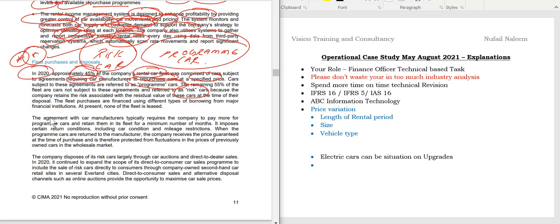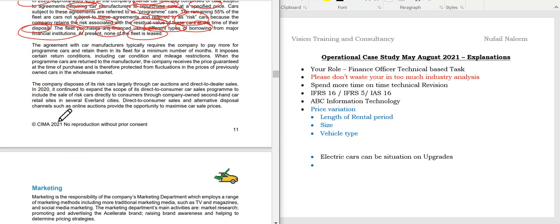The company retains the risk associated with and residual value of these cars at their disposal. The fleet purchases are financed using different types of borrowing from major financial institutions. At present, none of this fleet is leased. So students, just remember, at present, none of these fleets are leased. So they have actually taken it on the acquisition basis.